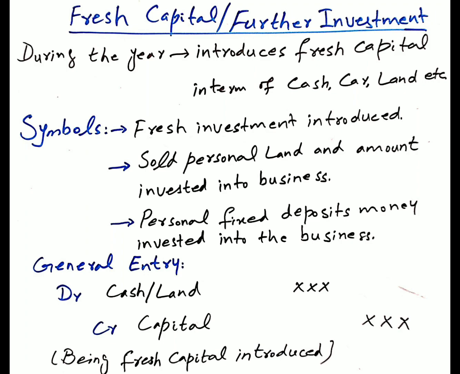For example, sold personal land and the amount is invested into business. Number 2, personal fixed deposit money invested into the business. The general entry would be: debit cash, land or any asset that is injected into the business, and at the same time the internal liability of the business is increasing, so capital would be credited. The narration would be: being fresh capital introduced into the business.